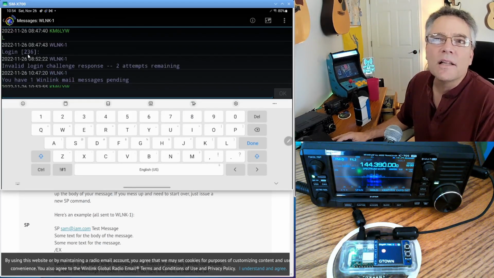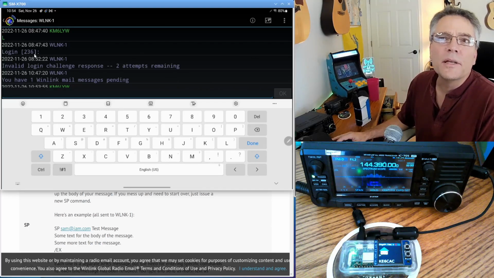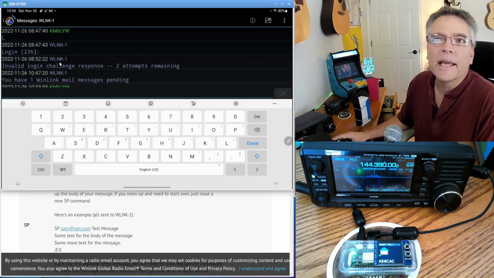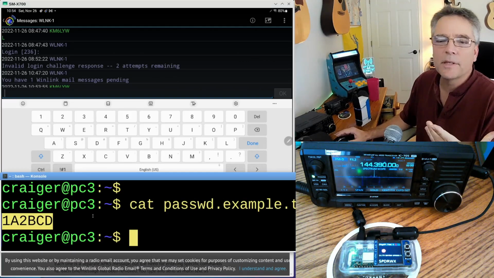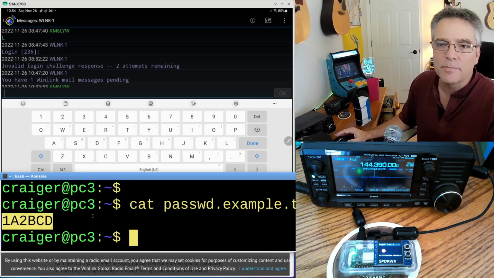What it normally does, it says login and then 1, 2, 3 numbers. So 2, 3, 6 in my case. Now, when you get a Winlink password, your Winlink password is going to be, in this example, 1A2BCD. I just made that up.